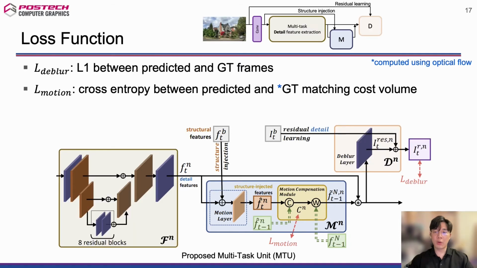To train the network, we use deblurring and motion losses. The deblurring loss is defined using the L1 norm between the deblurred and ground truth frames. The motion loss is defined using the cross entropy between the predicted and ground truth matching cost volumes. For the ground truth matching cost volumes, we generate cost volumes using optical flow predicted from ground truth sharp video frames. From the optical flow map, we then generate ground truth one-hot cost volumes.